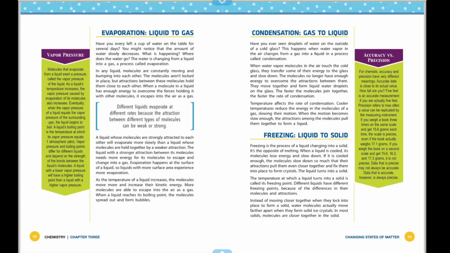Condensation. Gas to liquid. Have you ever seen droplets of water outside of a cold glass? This happens when water vapor in the air changes from a gas into a liquid in a process called condensation. When water vapor molecules in the air touch the cold glass, they transfer some of their energy to the glass and slow down. The molecules no longer have enough energy to overcome the attractions between them. They move together and form water droplets on the glass. The faster molecules join together, the faster the rate of condensation.